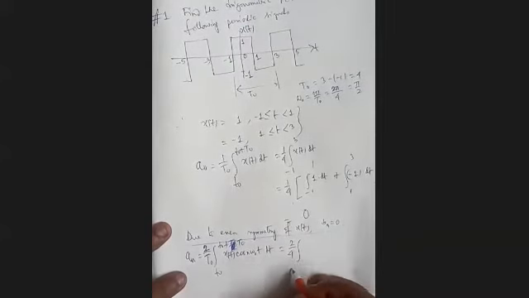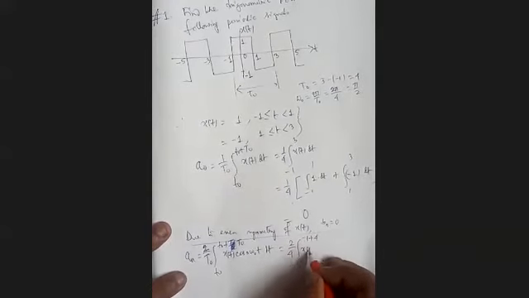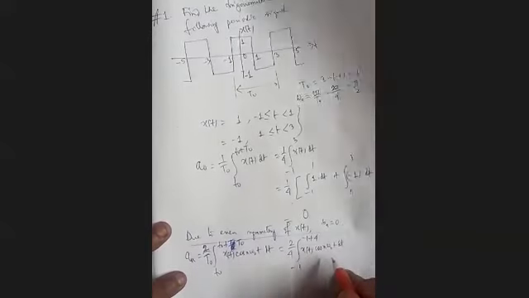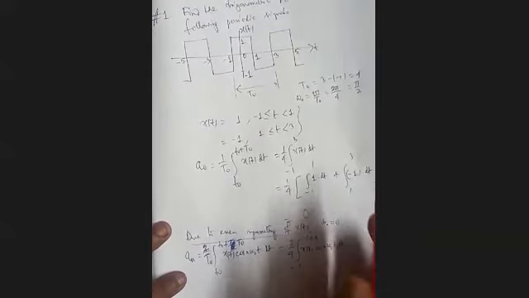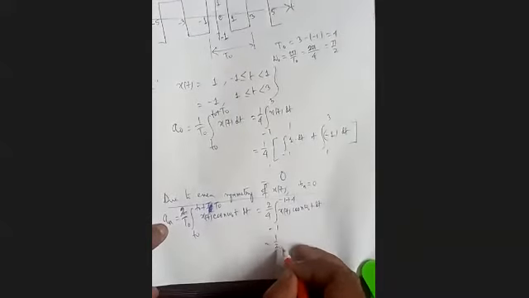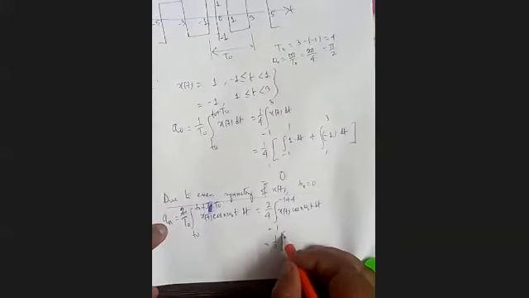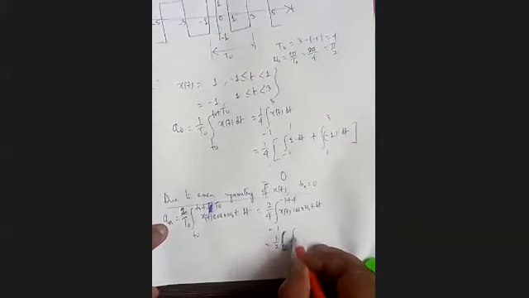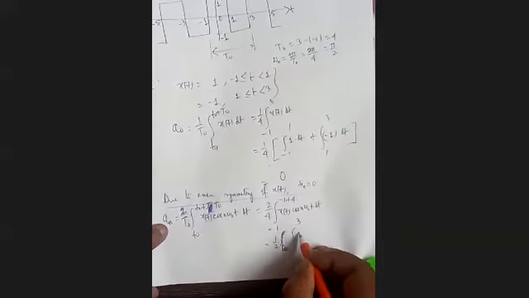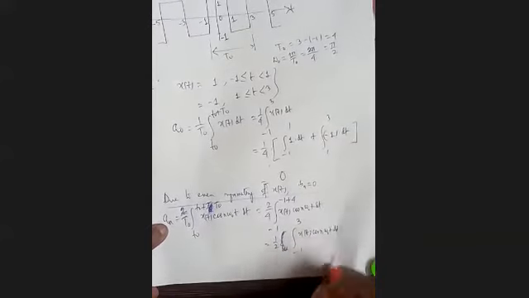Integration we take any initial time, -1 to -1 plus 4, x(t) cos n omega 0 t dt. Omega 0 is, we know, pi by 2. We can write it later also if we want. So half, it will be -1 to 3. So better I do it this way: -1 to 3 x(t) cos n omega 0 t dt.